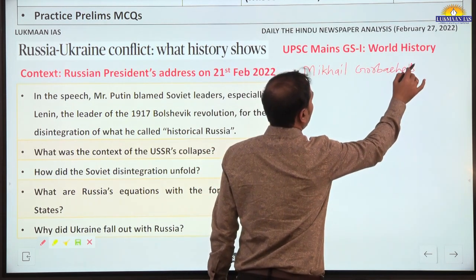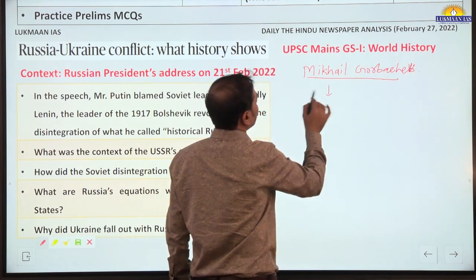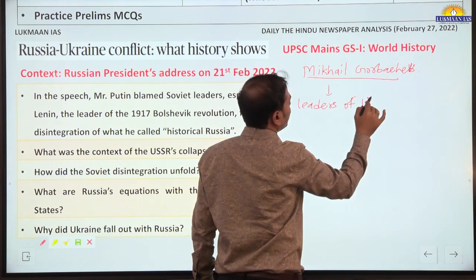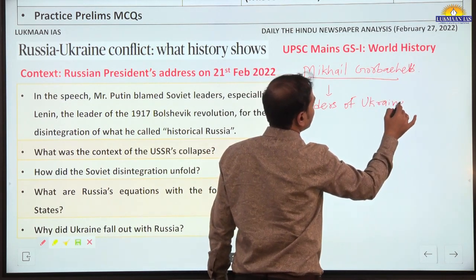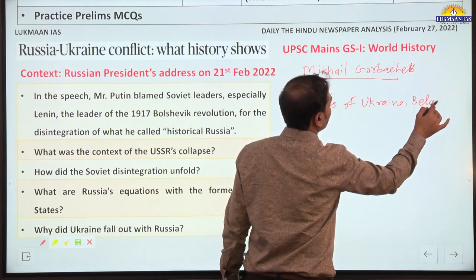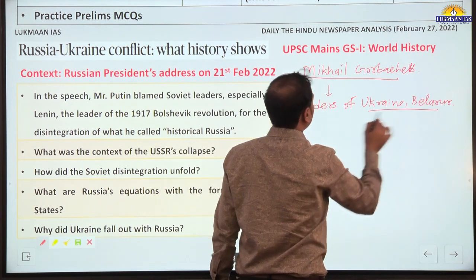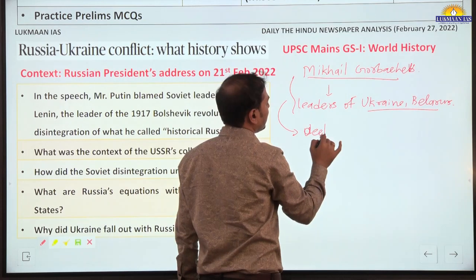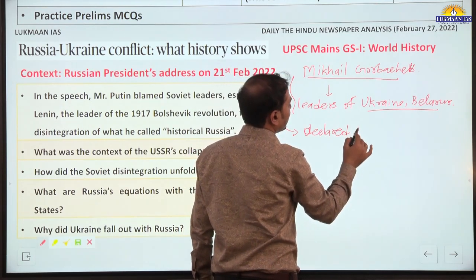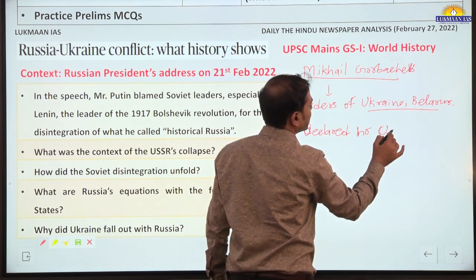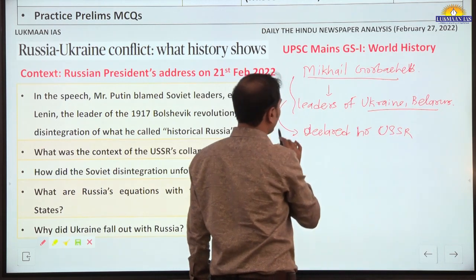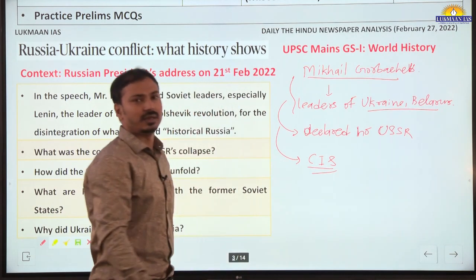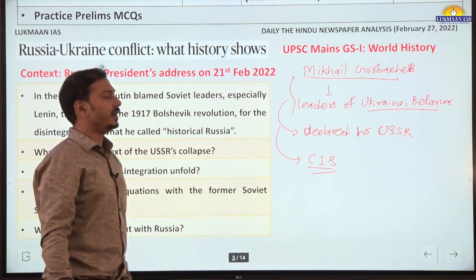There was a summit with the leaders of Ukraine and Belarus, and then they declared that there is no USSR anymore, and they formed the CIS, the Commonwealth of Independent States.